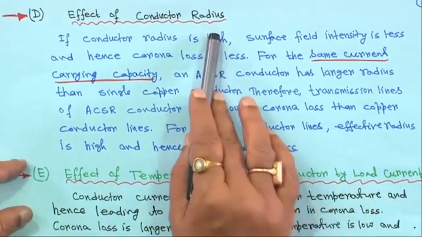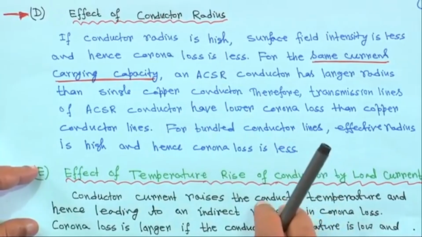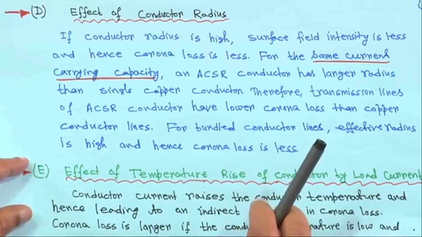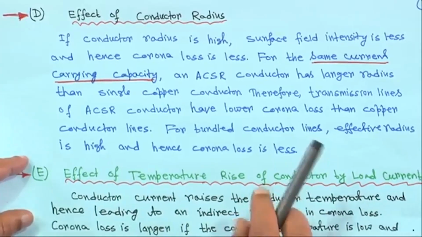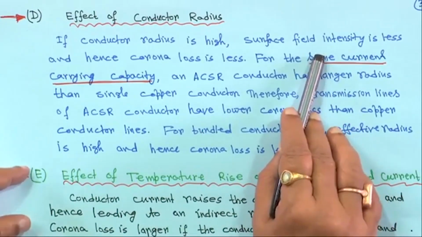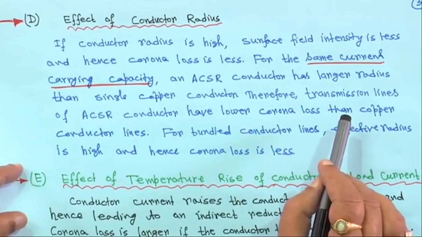Next is the effect of conductor radius. You know that the potential gradient at the surface of the conductor is high if the radius is small, given by q upon 2 pi epsilon 0 into r.